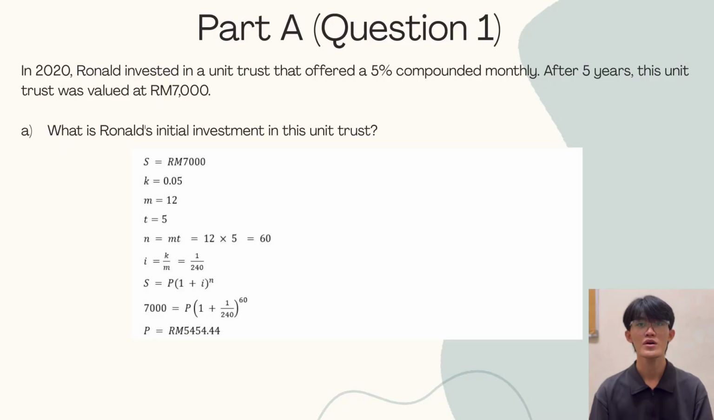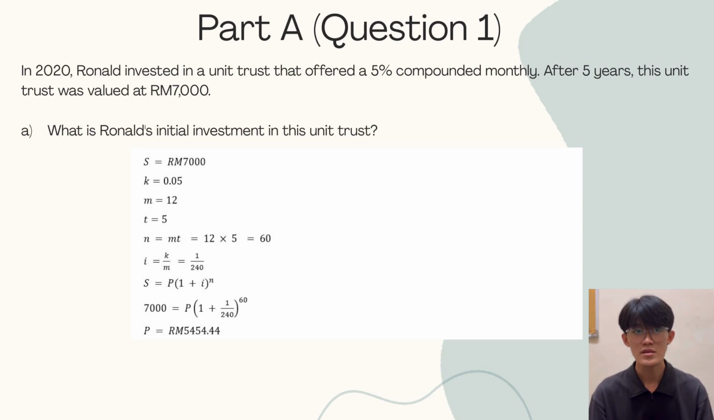First, we are asked to find Ronald's initial investment in this unit trust. We use the formula S equals P(1 + i)^n, where S is the future value, P is the principal, i is the interest rate per period, and n is the number of periods. i equals k over m, so i is 1 over 240. n equals m times t, so n is 60.